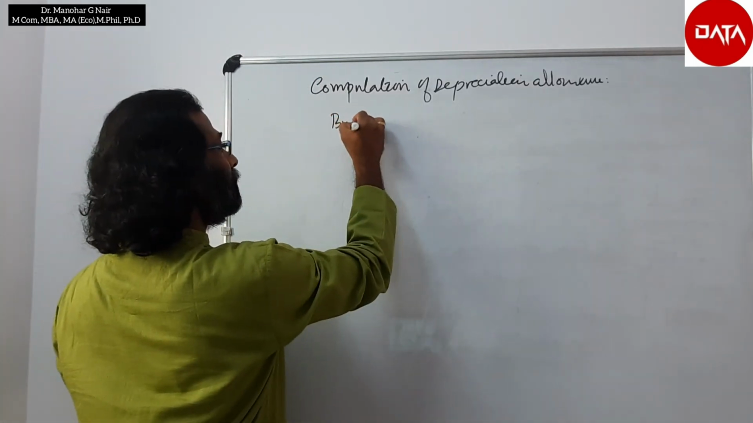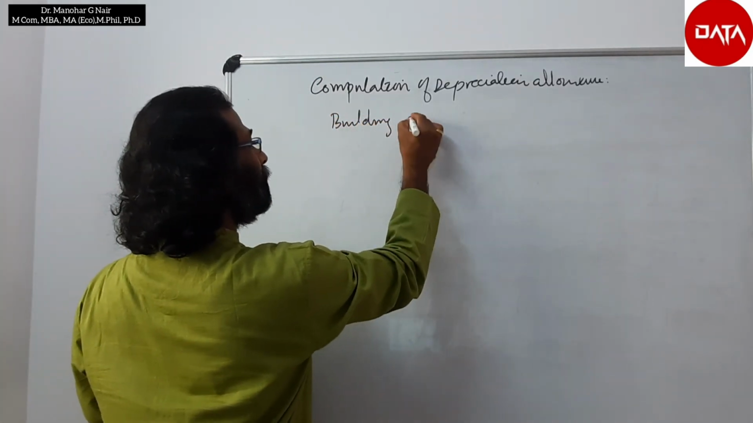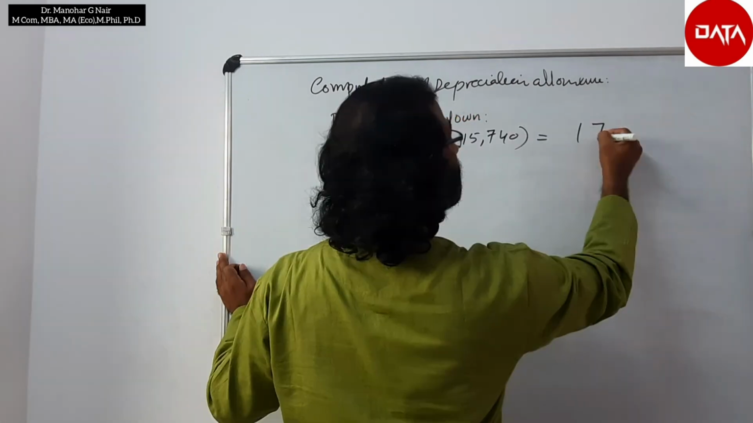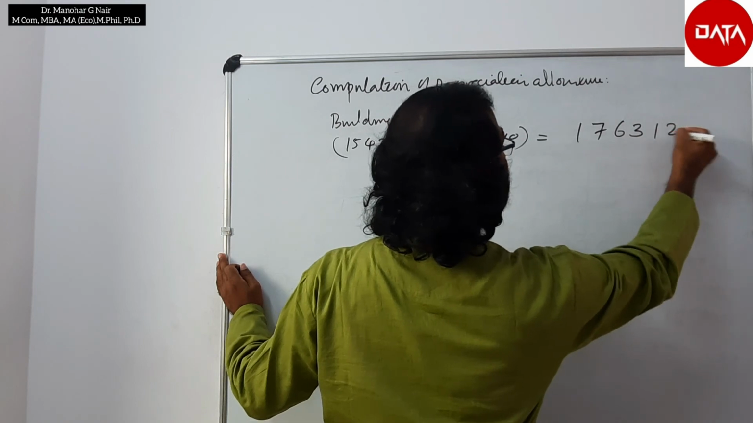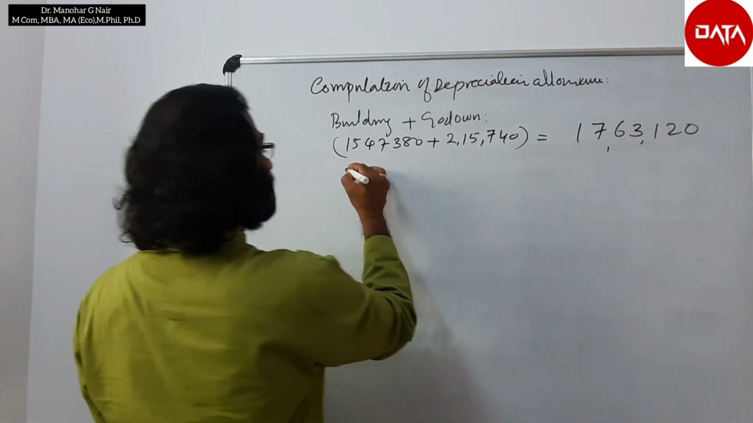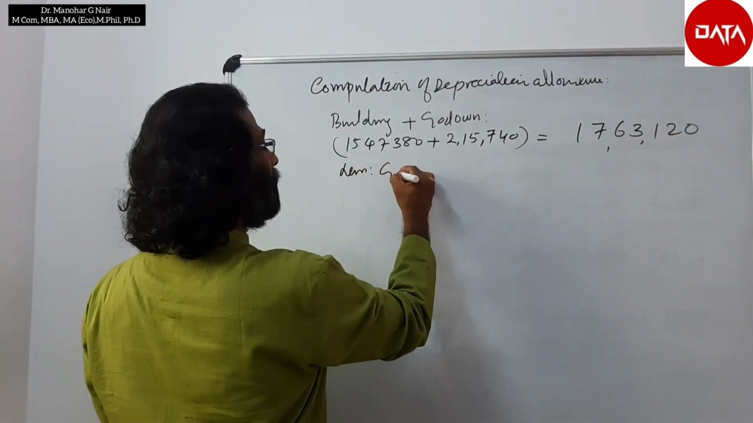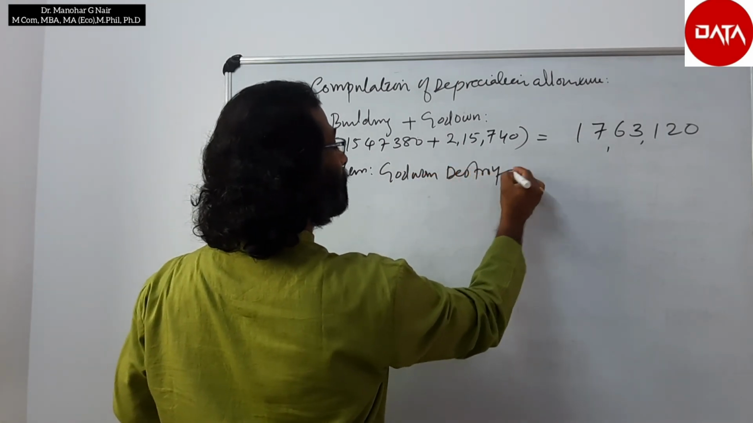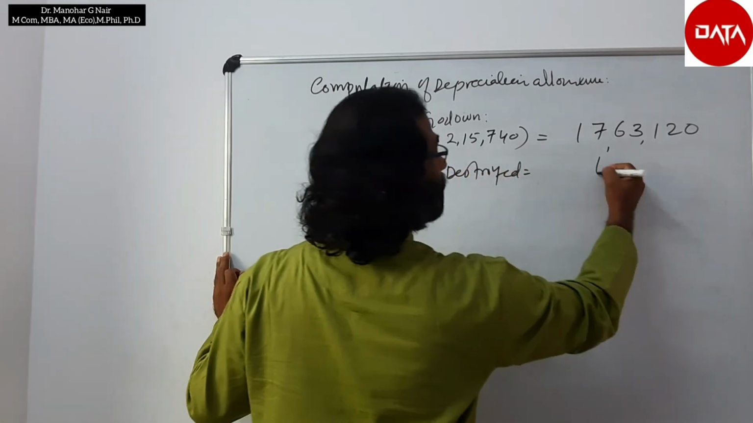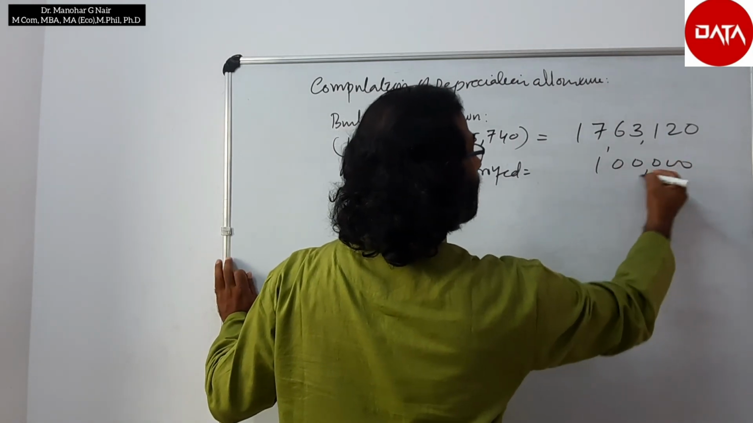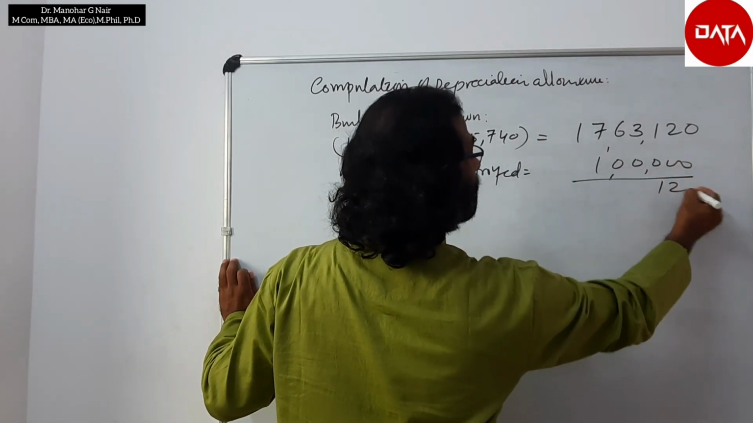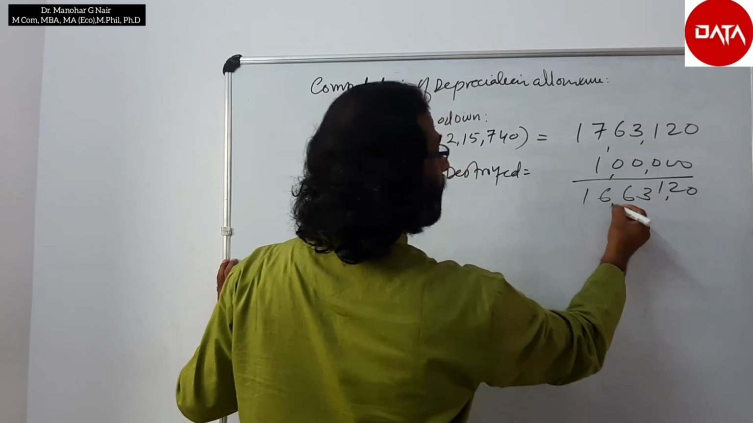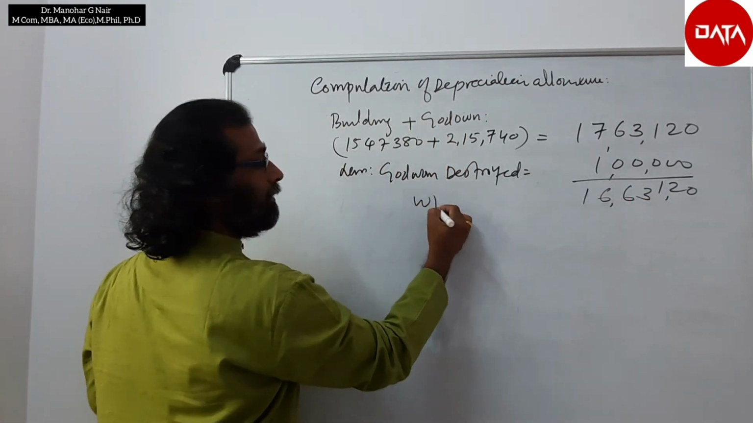Building plus godown, less godown destroyed, insurance. So we can deduct that value. So 3, 6, 6. So this is the written down value